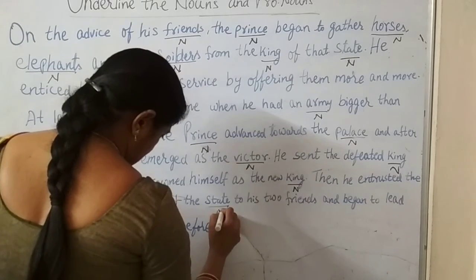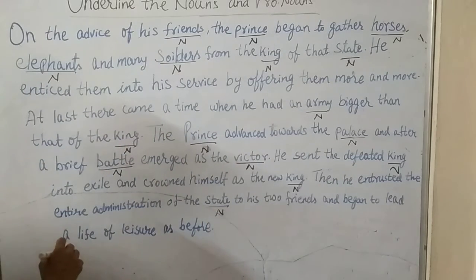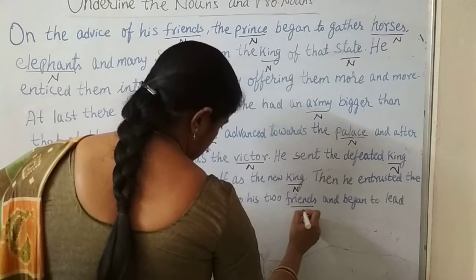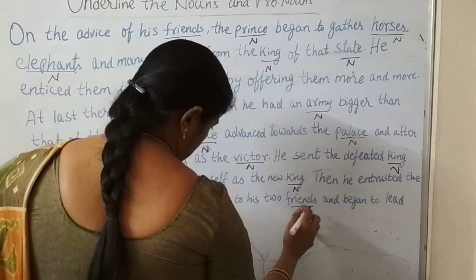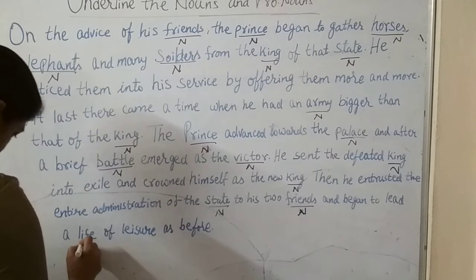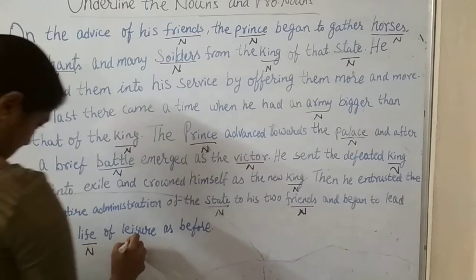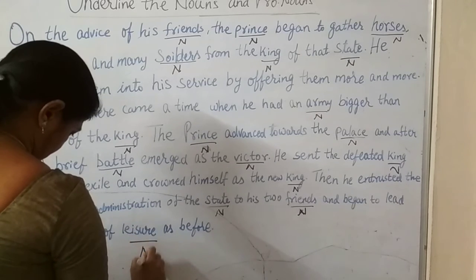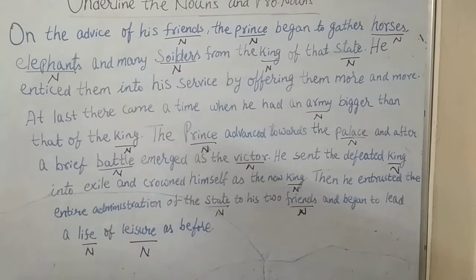The state is a noun. To his two friends. Again friends, it's a noun. And began to lead a life. Life is a noun. Of leisure. Leisure is a noun. These are the nouns.